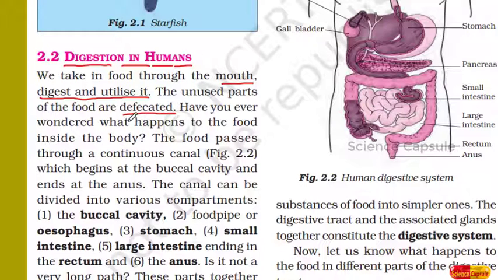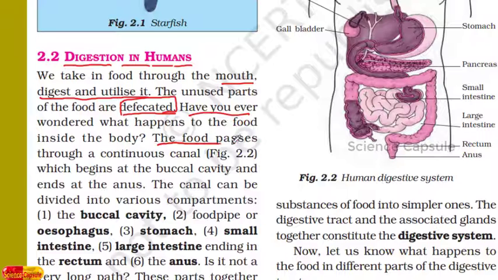As we know, whatever food we intake, all the food will not be converted into useful compounds. There will be some unwanted substances, we call them unused food items. Those food items are removed from our body, we call it defecation. Now the question is, have you ever wondered what happens to the food inside the body? Very interesting things we are going to learn in this chapter, in this video.